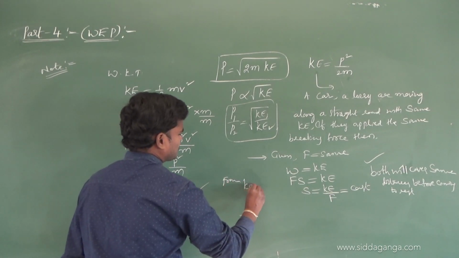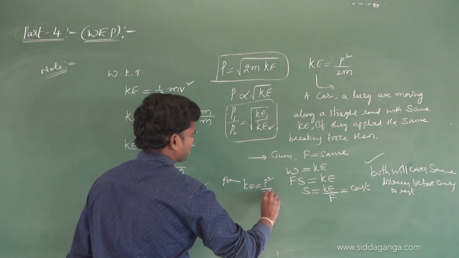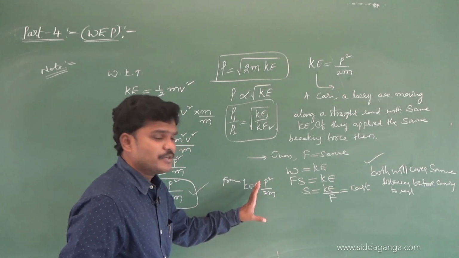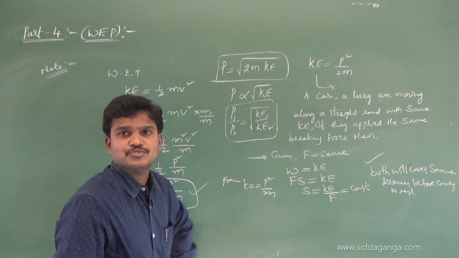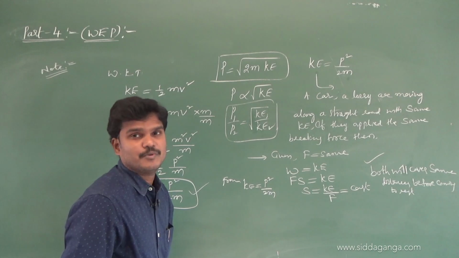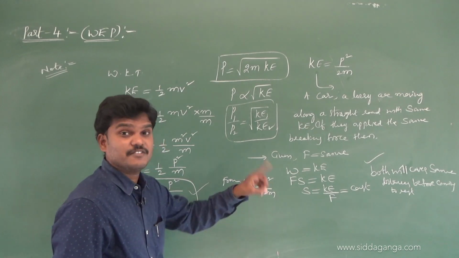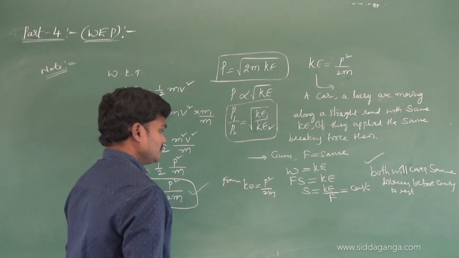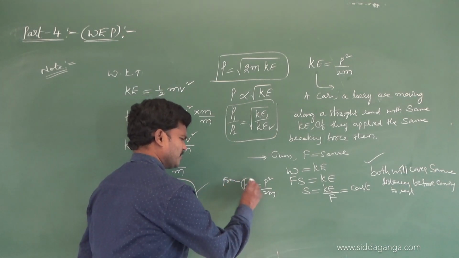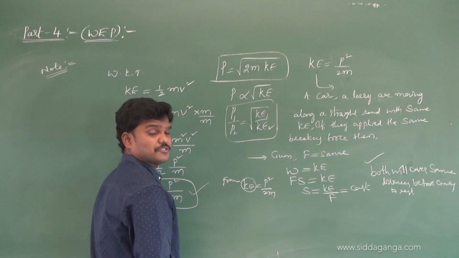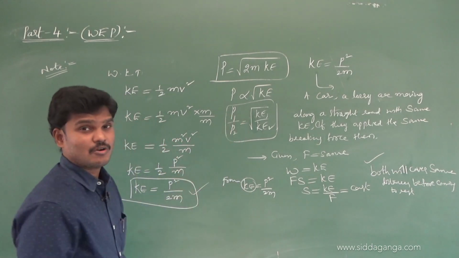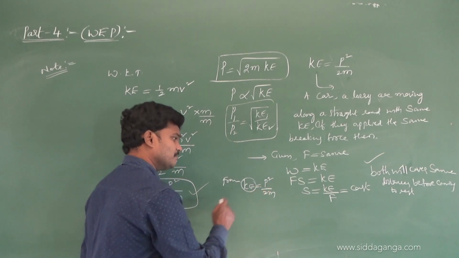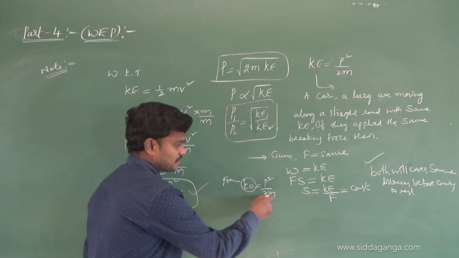From kinetic energy equals P square by 2m. The linear momentum of both will be 0 finally because both come to rest. Final momentum, not initial momentum, is 0. According to the question, what is the KE? The same, constant. Then P is proportional to the square root of mass, so momentum is proportional to mass.